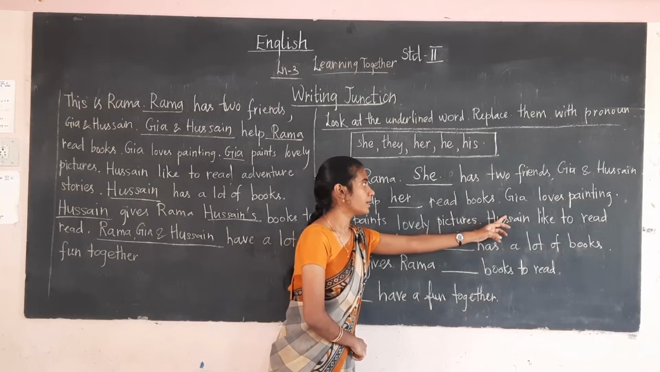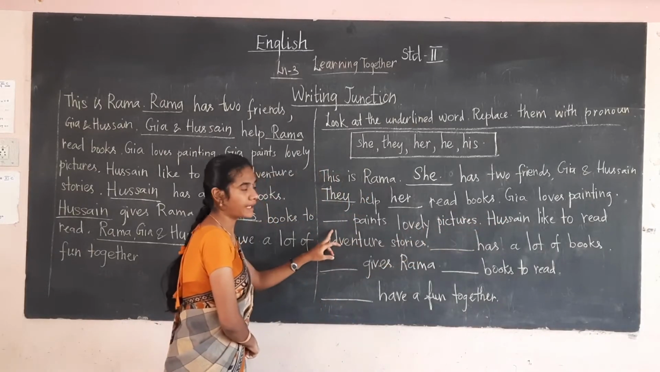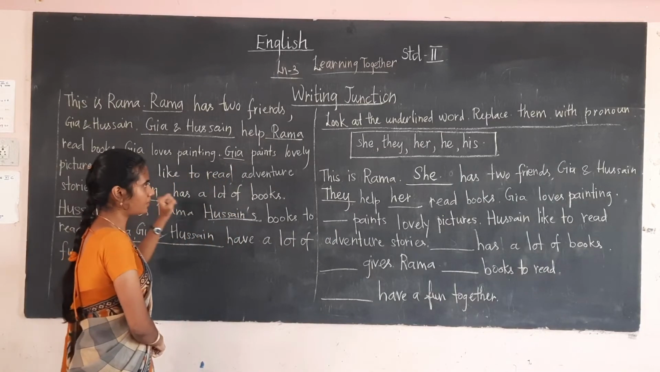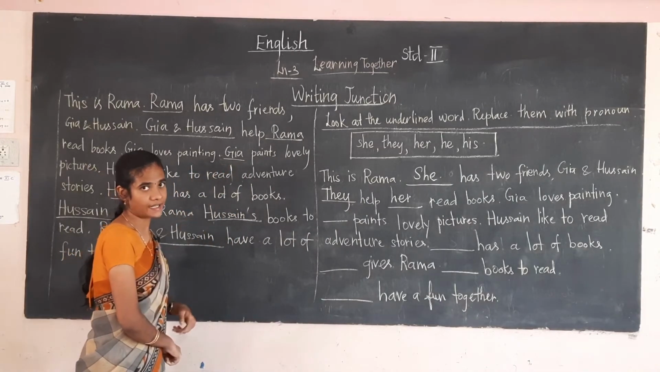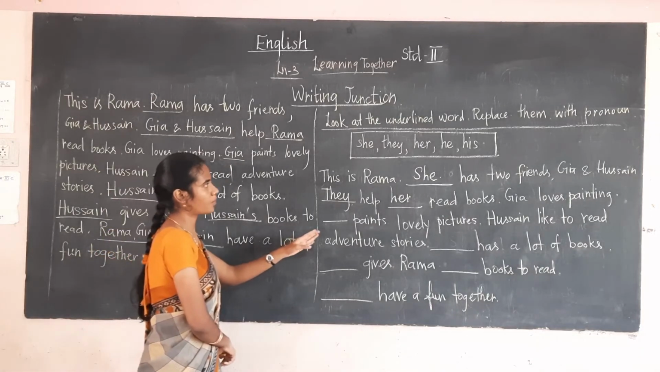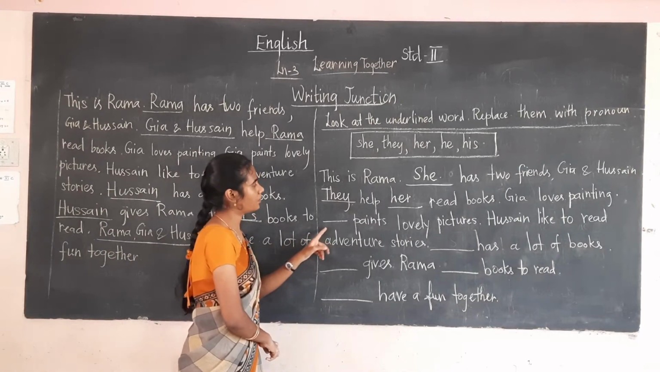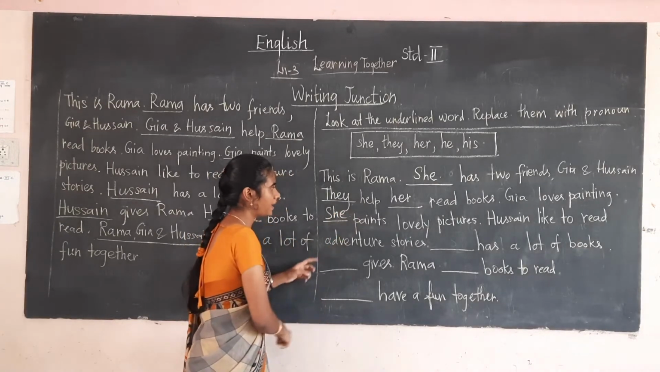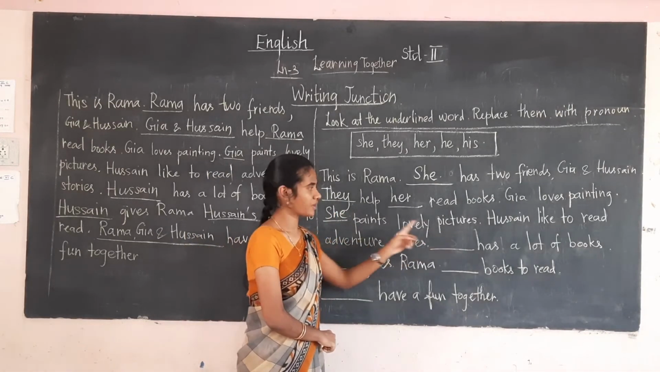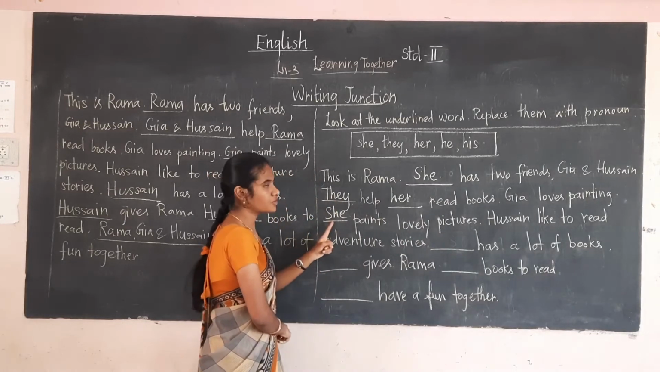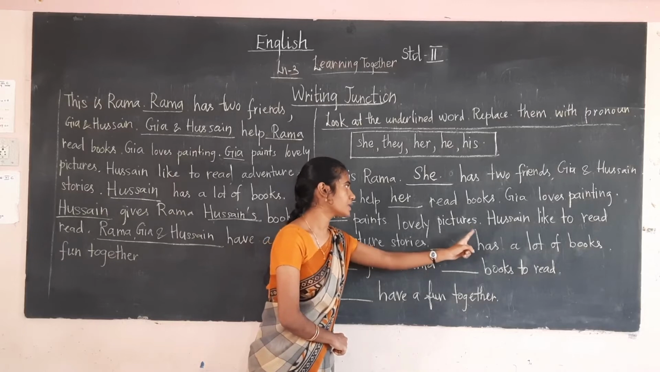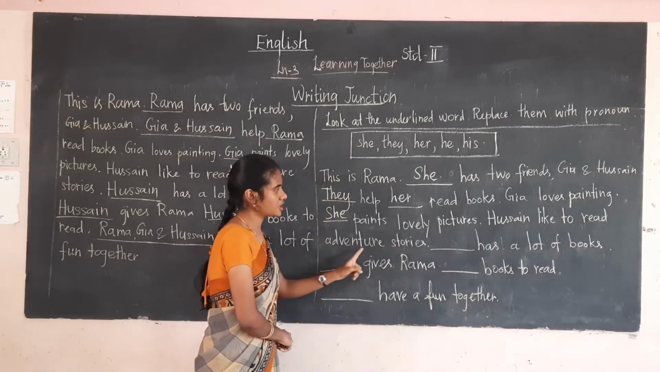Okay? Next one, Gaya loves painting. Gaya paints lovely pictures. Here the underlined word is Gaya. First time they are mentioning Gaya, so I have to put the pronoun she. She paints lovely pictures. For Gaya we are using the pronoun she.